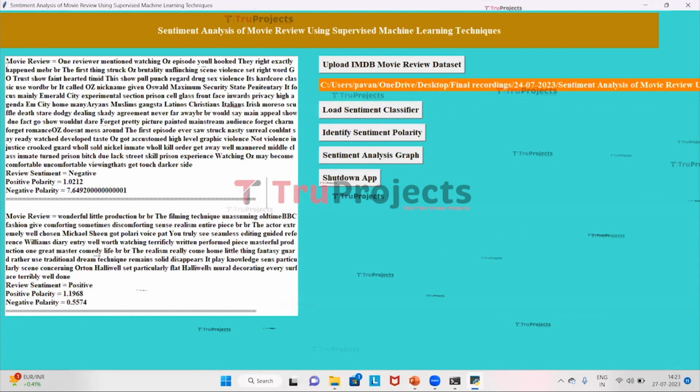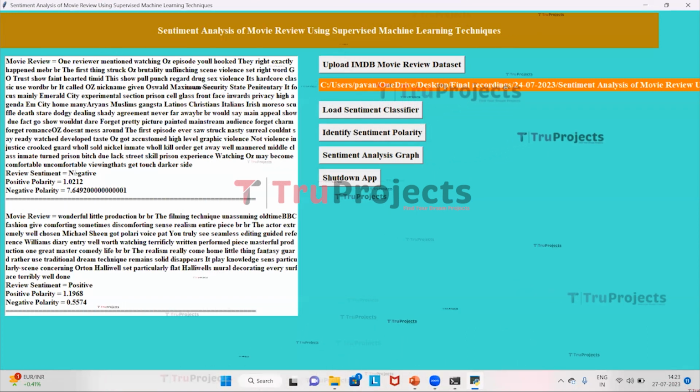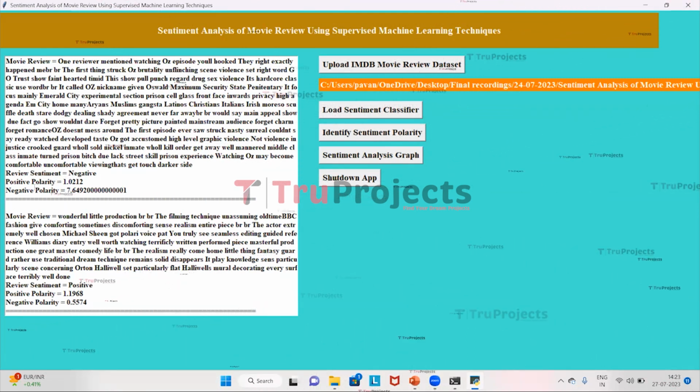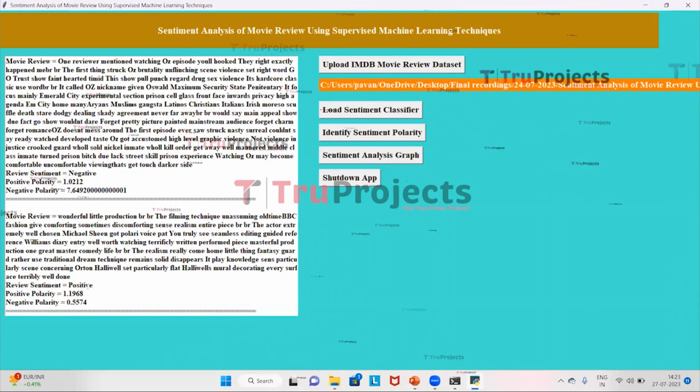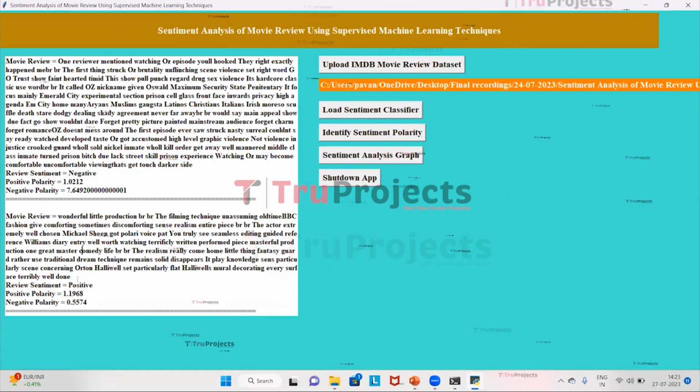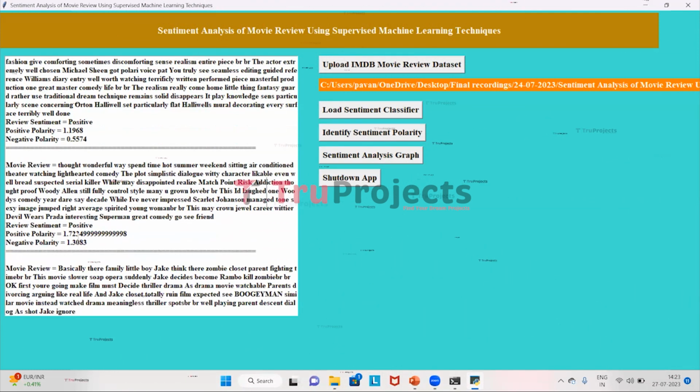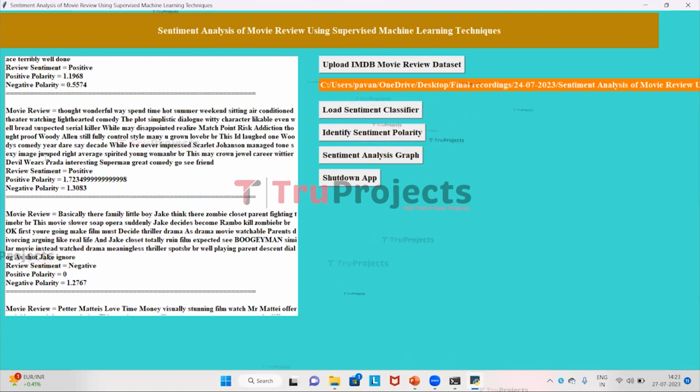So here is the first movie review, and here it is sentimented as negative because the positive polarity is less than the negative polarity. If the negative polarity is higher than the positive polarity, it is considered as negative. Here in the next comment, it is reviewed as positive because the positive polarity rate is higher than the negative polarity. Similarly, it has reviewed all the data.